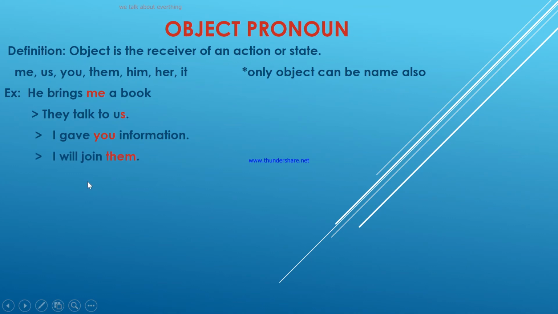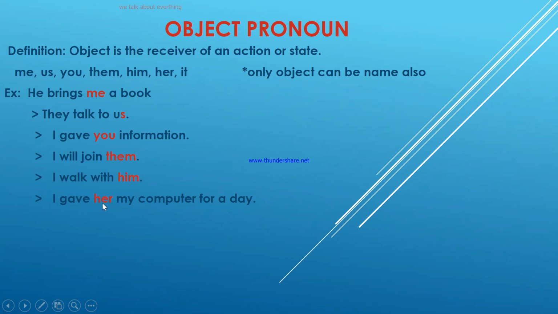The next sentence is, I will join them. Example, my friends are playing football, right? I will tell them, okay man, I will join you. I will join them, and I'm talking to my friend that I'm going to join them. So they are the receiver of the action. I walk with him. So he is receiving the action. I am walking with him, right?